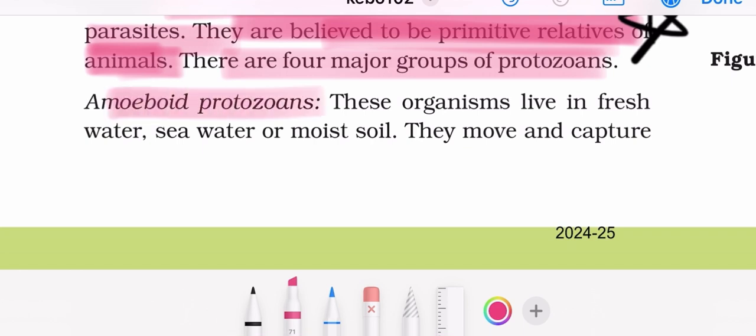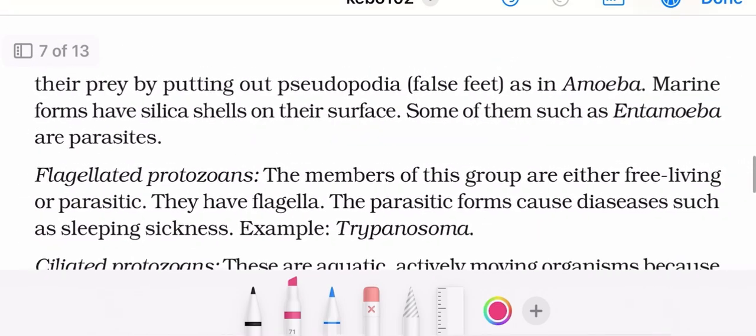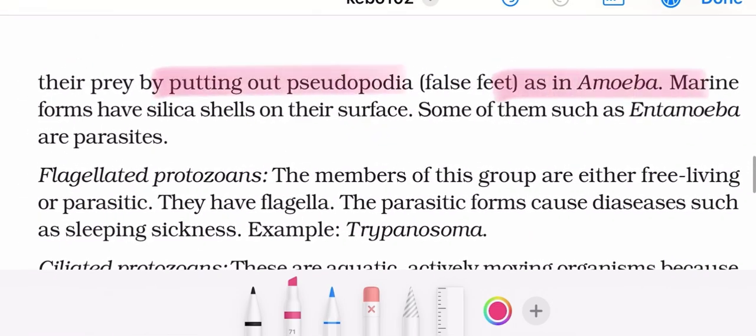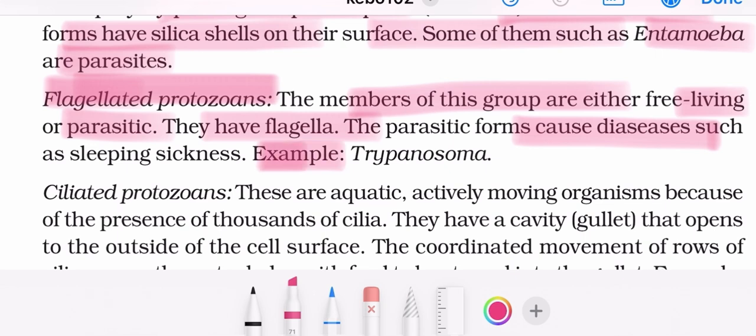Amoeboid protozoans. These organisms live in freshwater, seawater, and moist soil. They move and capture their prey by putting out pseudopodia, as in an amoeba. Marine forms have silica shells on the surface. Some of them, like Entamoeba, are parasites. Flagellated protozoans. The members of this group are either free-living or parasitic. They have flagella. The parasitic forms cause diseases such as sleeping sickness, for example, Trypanosoma.